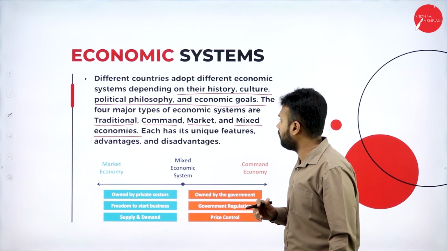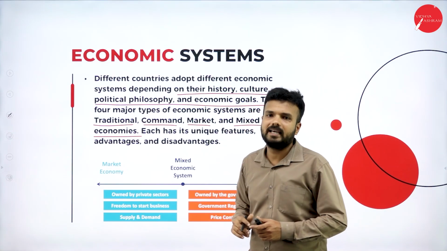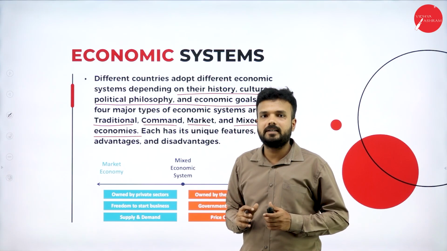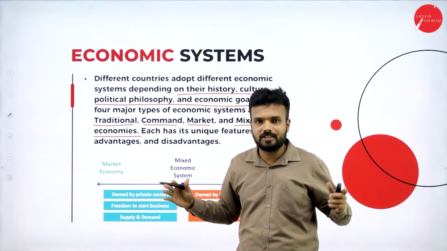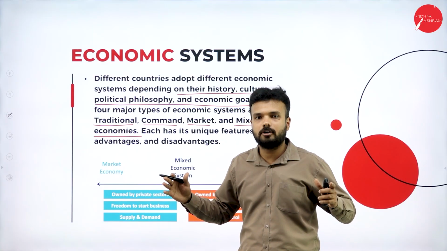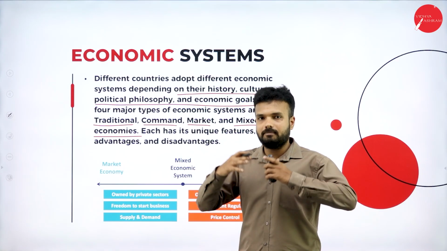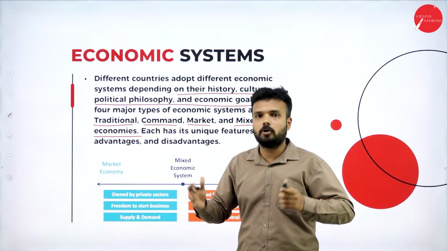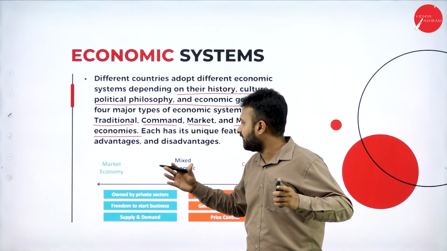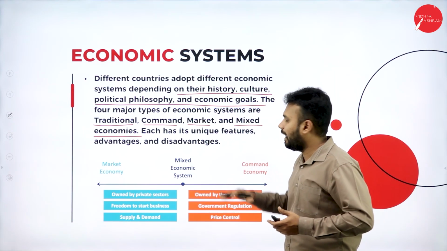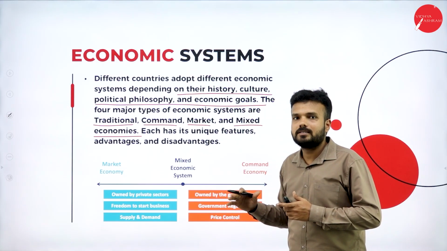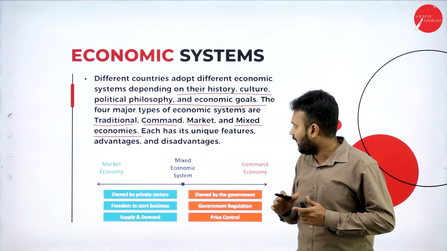When it comes to the market economy, it is the opposite of the command economy. All the economic activities are undertaken by private people. There is complete privatization, a complete distribution of the activities, the manufacturing, whether it is a product or a service. All the economic activities undertaken by private entities, we call a market economy. Market economy is also known as the capitalistic economy.